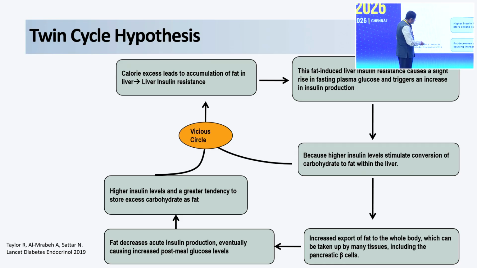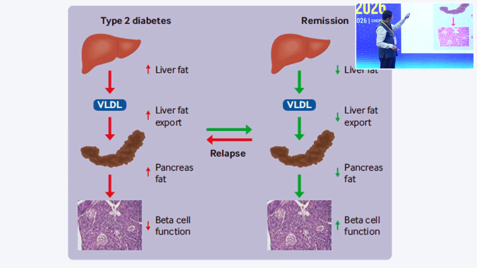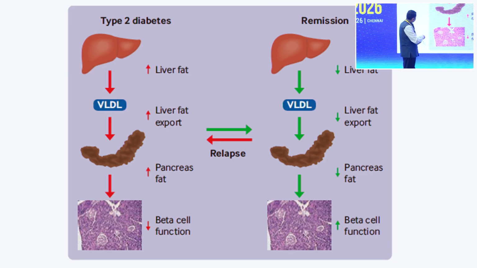And because of this increased ectopic fat, there is decreased insulin production, which eventually causes post-meal hyperglycemia, and this higher insulin level ultimately leads again to the accumulation. So it is a vicious cycle. Put simply, we need to understand that high liver fat is exported to the other organs, increases the pancreatic fat, and reduces your beta cell function. And that is what happens in type 2 diabetes.